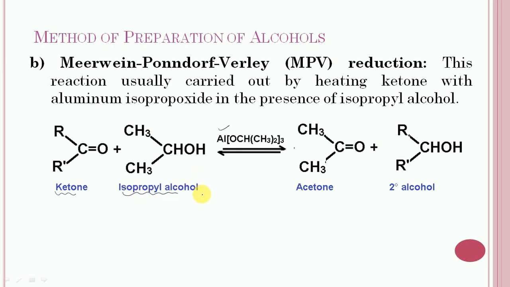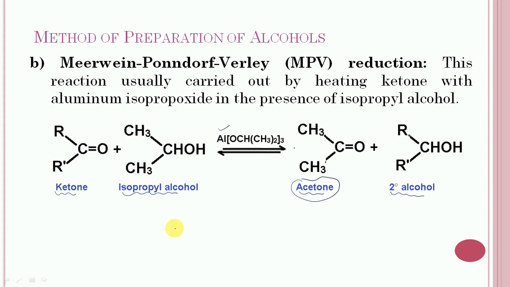During the reaction, the ketone is reduced to secondary alcohol at the expense of isopropyl alcohol, which is oxidized to acetone. This reaction is reversible. To push the equilibrium in the forward direction, the acetone is distilled off as soon as it is formed.